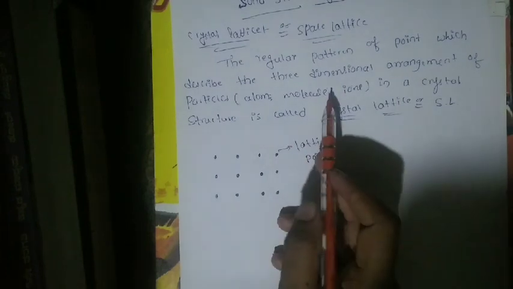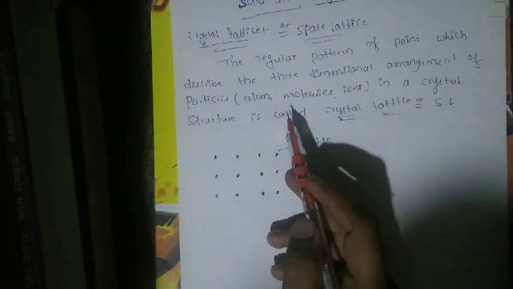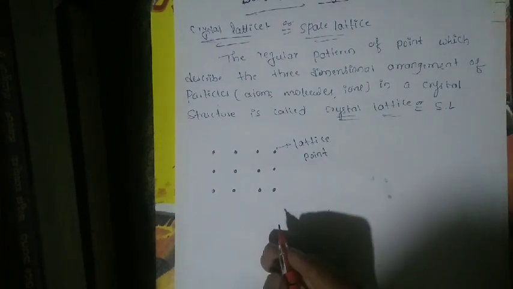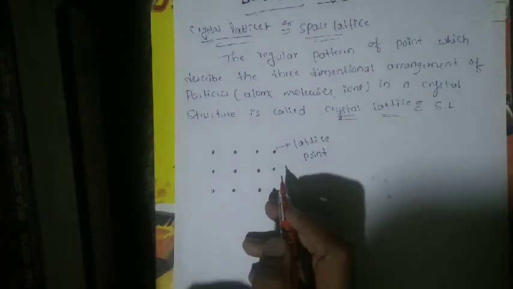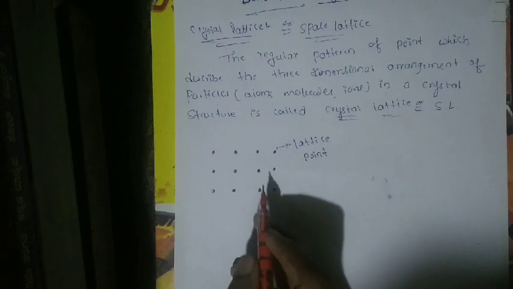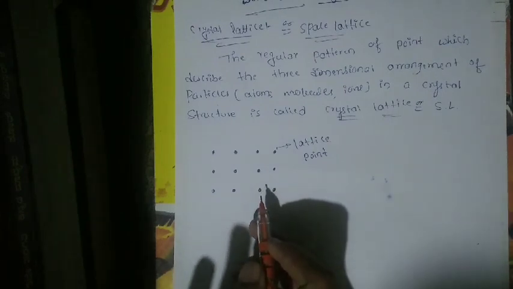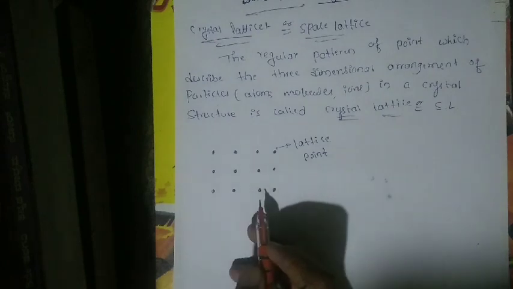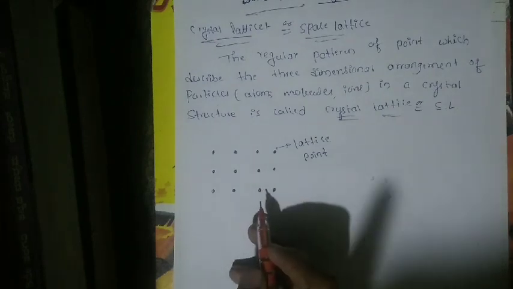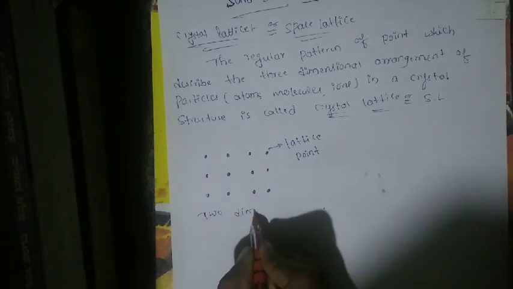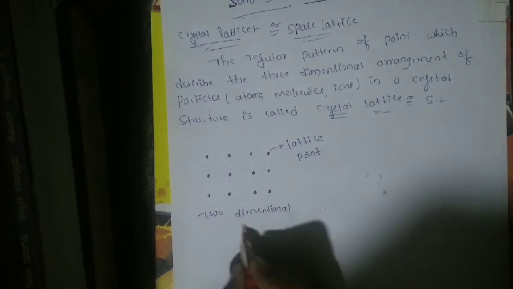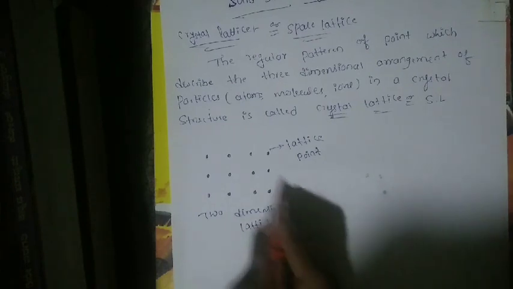Now I will tell another definition of the space lattice: an infinite array of points, which may be atoms or molecules or ions, arranged in a regular periodic fashion in three-dimensional space such that each point in the lattice has exactly identical surroundings. This is also called the space lattice. Here it is a two-dimensional lattice, and it is the space lattice.